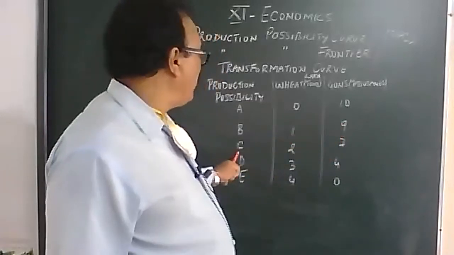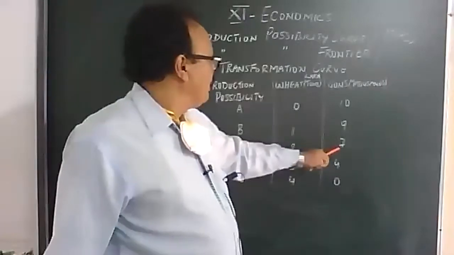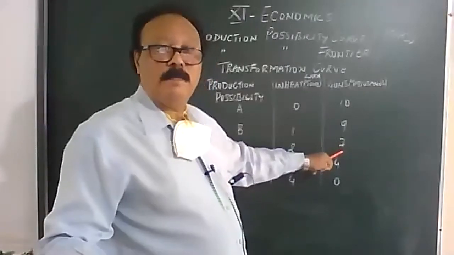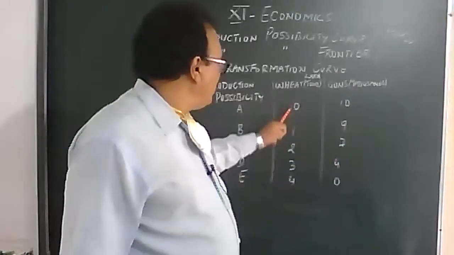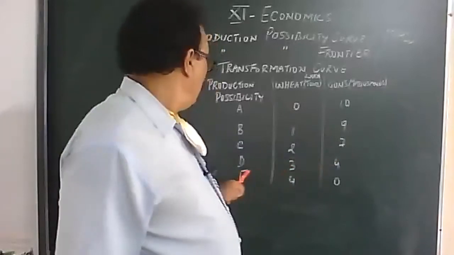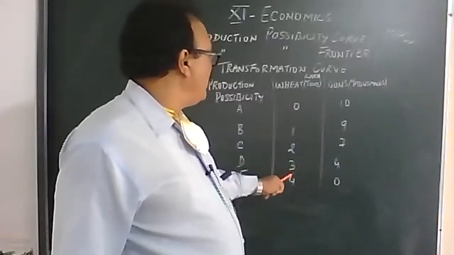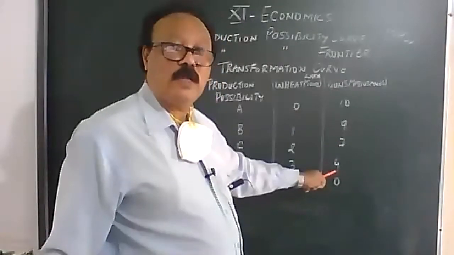B possibility could be 1 lakh wheat, and because we are producing both the goods, naturally this will have to reduce because the resources from here are now being employed here. So now from 10, let's say it comes down to only 9,000 guns. Third possibility could be I will produce 2 lakh tons of wheat. Again, this will come down. To increase this, this has to decrease, right? D, again we are increasing 3 lakh tons. Again this will decrease, let's say, to a figure of 4,000.